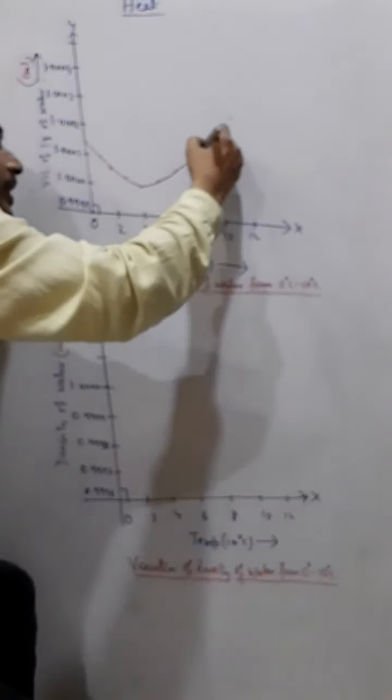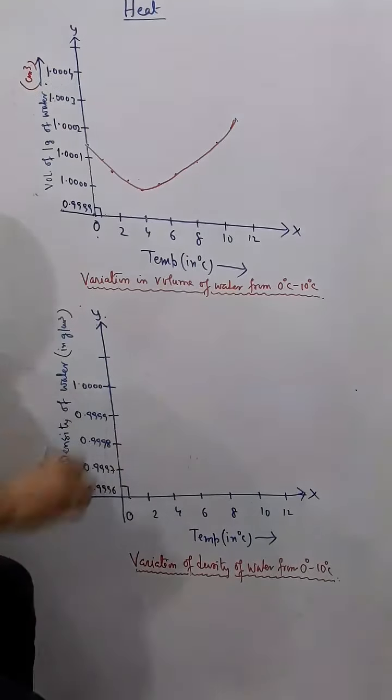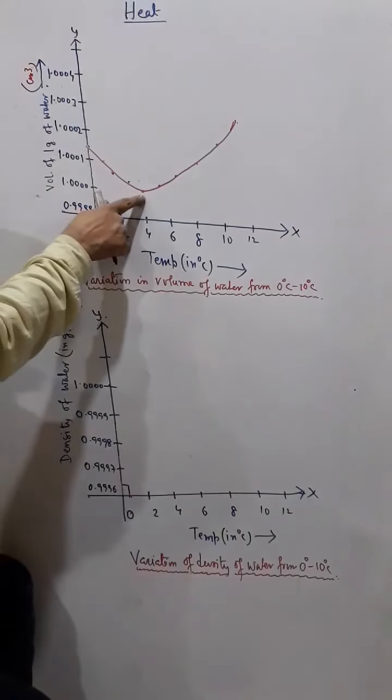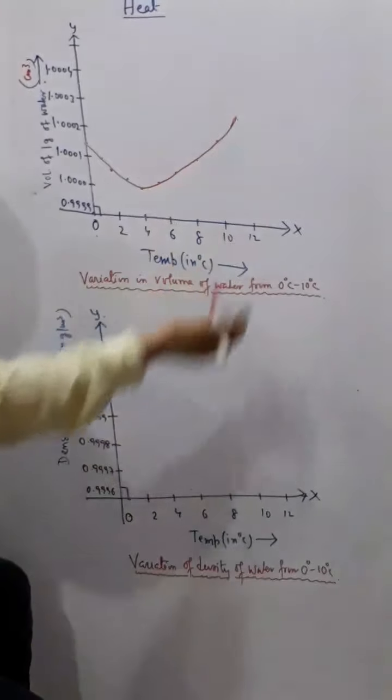a hyperbola. Okay, so this is called a hyperbola. This is a hyperbolic graph. So that means the graph will look like this. Understand? So that means from 0 degree to 4 degree the volume has decreased, and from 4 degree and up further the volume has increased as normal.